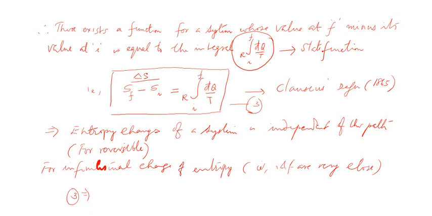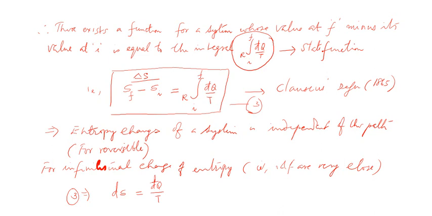Integration corresponds to going from any initial state to any final state along any reversible path. So instead of delta S, for infinitesimal changes, we'll be writing dS. That is our standard mathematical symbol notation. So dS will be equal to d bar q by T. You can see that I have gotten rid of the integral.